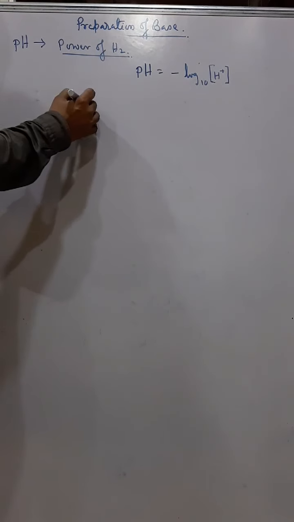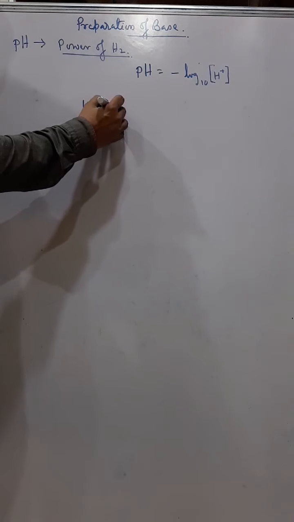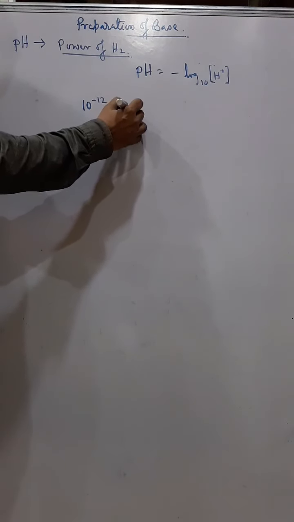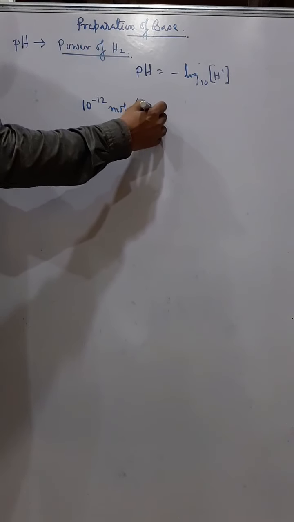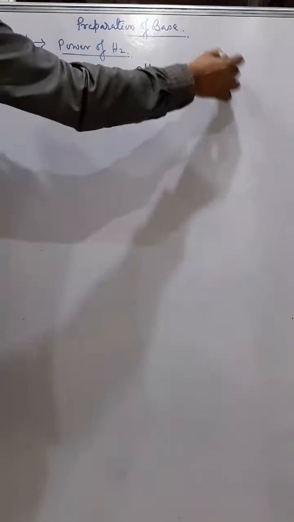But suppose a certain solution has 10 to the power minus 12 moles per liter concentration of H plus ions. The concentration of H plus ions tells you about the basicity or acidity or neutrality of a solution.